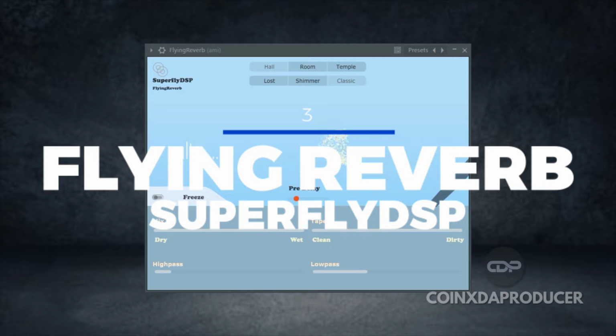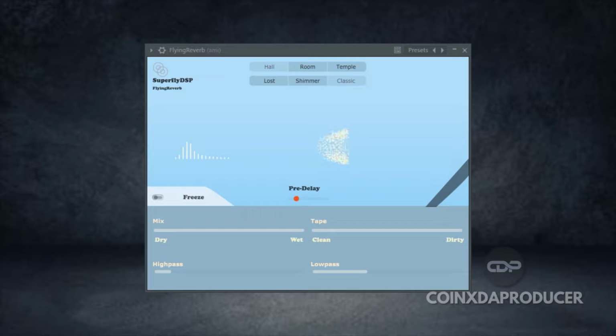Superfly DSP gave out Flying-Reverb for free, and this is a freeware reverb effect for Windows, Linux, and Mac OS. This is a super simple reverb on the surface, providing access to a dozen readily usable reverb algorithms. Parameters are kept to a minimum, so you are using the reverb rather than just tweaking the sound, a perfect fit. This Flying-Reverb is free to download and is available for Windows, Linux, and Mac computers, in VST3 and